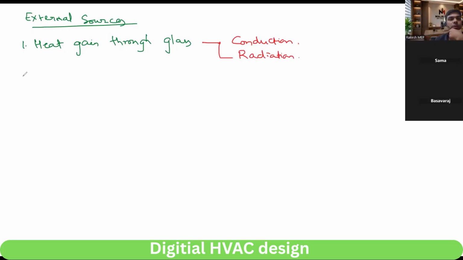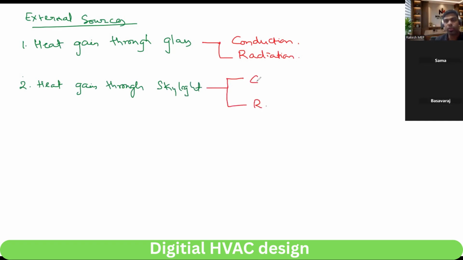Similarly, heat gain through skylight. Here also the same, conduction and radiation. I'm writing in short.